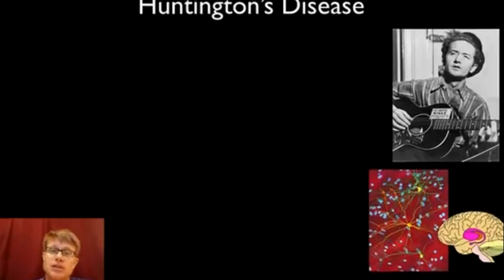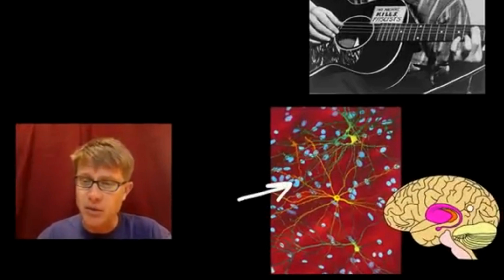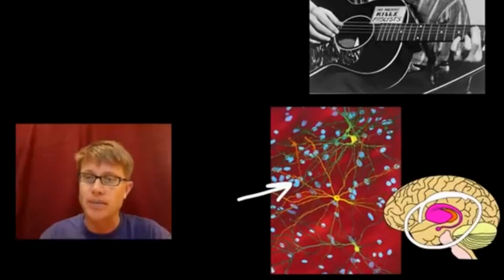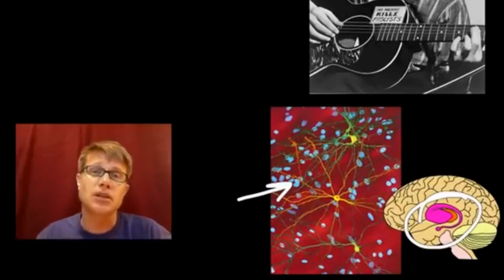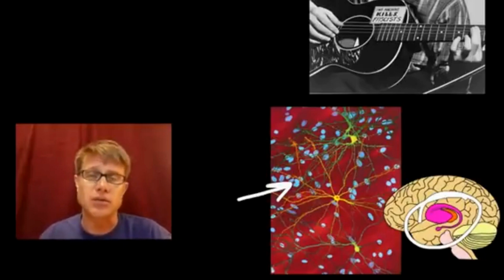Last thing I want to talk about is disease. And a nasty disease is called Huntington's disease. It's named after the person who identified it in the 1800s. But essentially what you get is degeneration of the nerve fibers in this portion of your brain. And so what happens is eventually you start to get uncontrollable shakes. You can't really walk. Eventually you die as a result of that.